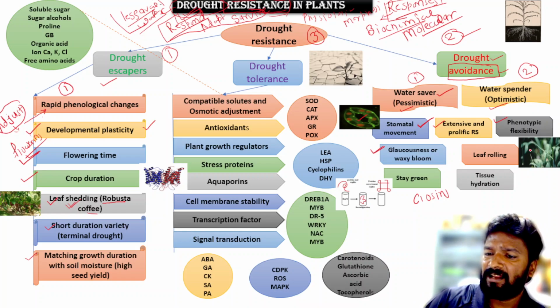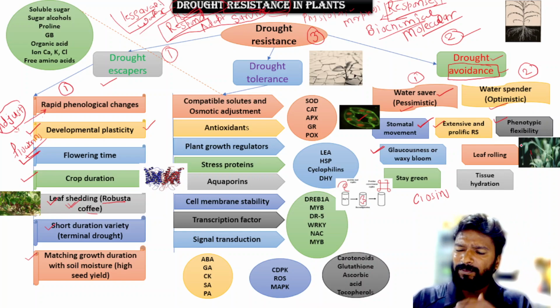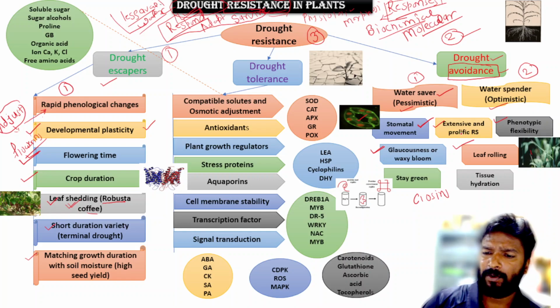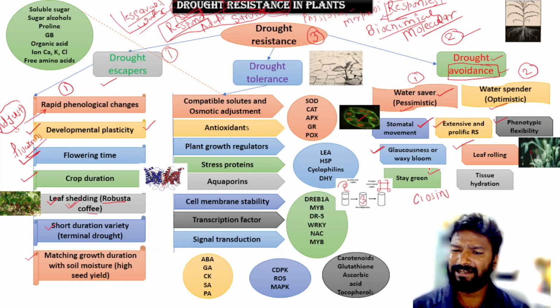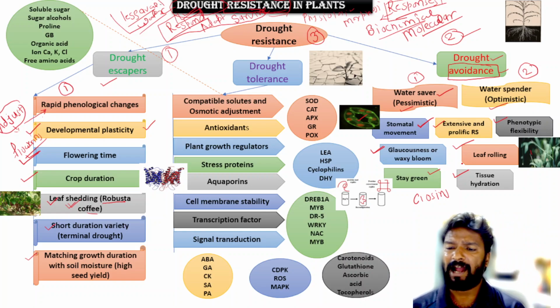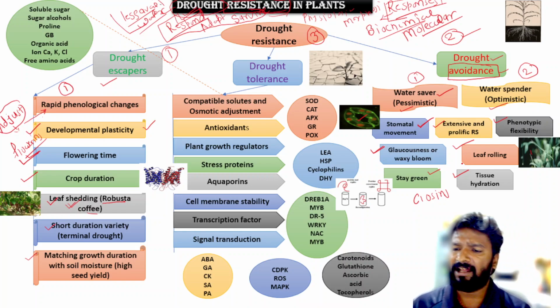The next character is leaf rolling. You have seen in certain plants that under drought condition, some plants roll their leaves. So it reduces the leaf area, and it also reduces the transpiration rate. Then the next character is stay green. These are the lines which maintain their greenness throughout, or in the later stage they are green, so they maintain the water level. The next character is tissue hydration, meaning some plants maintain higher water potential in their tissues, so it can be utilized under the drought stress.